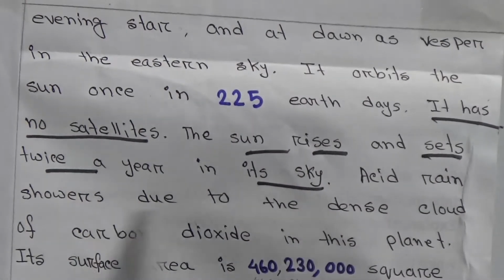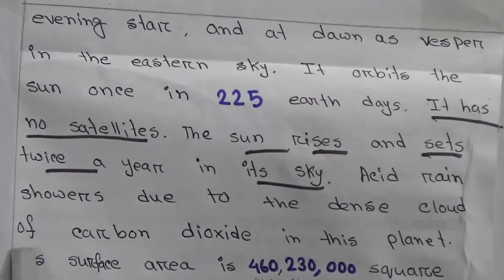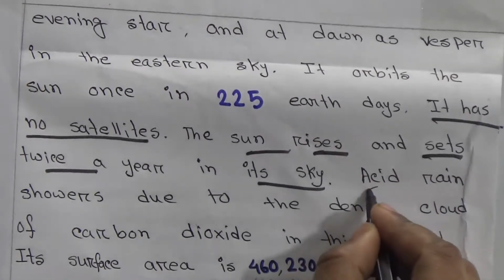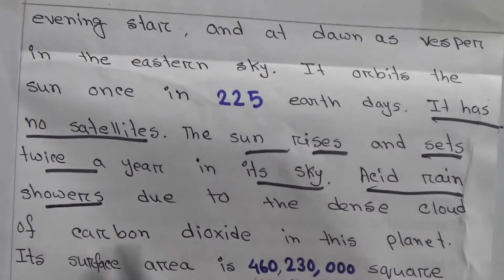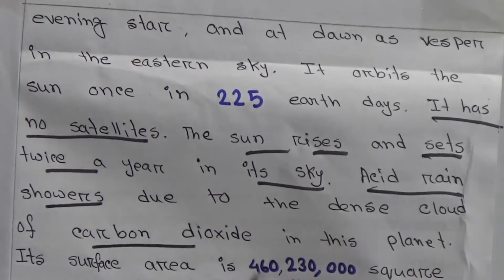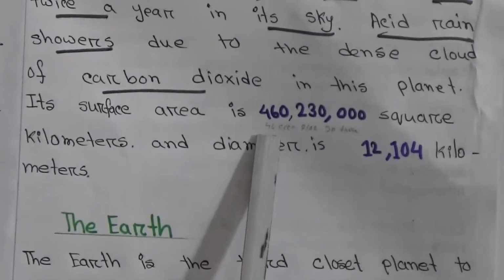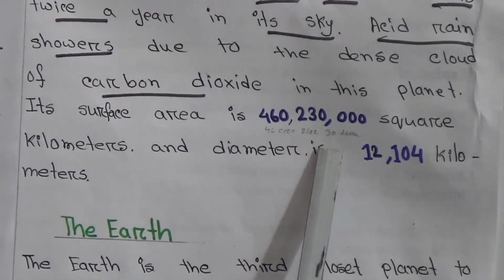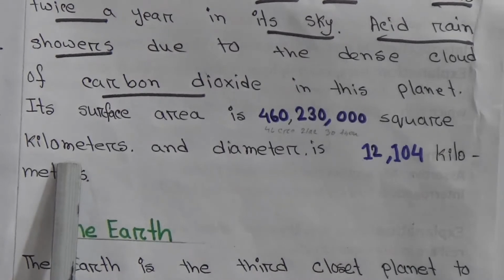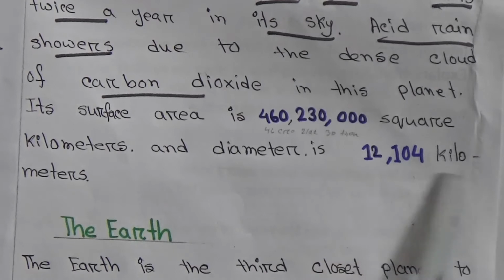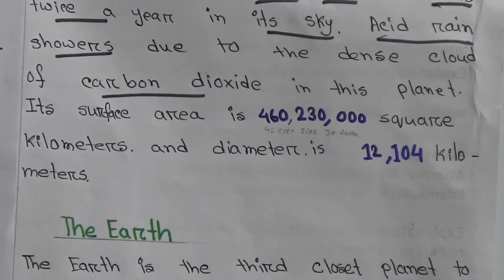Acid rain showers occur on this planet due to the dense cloud of carbon dioxide. The surface area is 46 crore 2,30,000 square kilometers and the diameter is 12,104 kilometers.